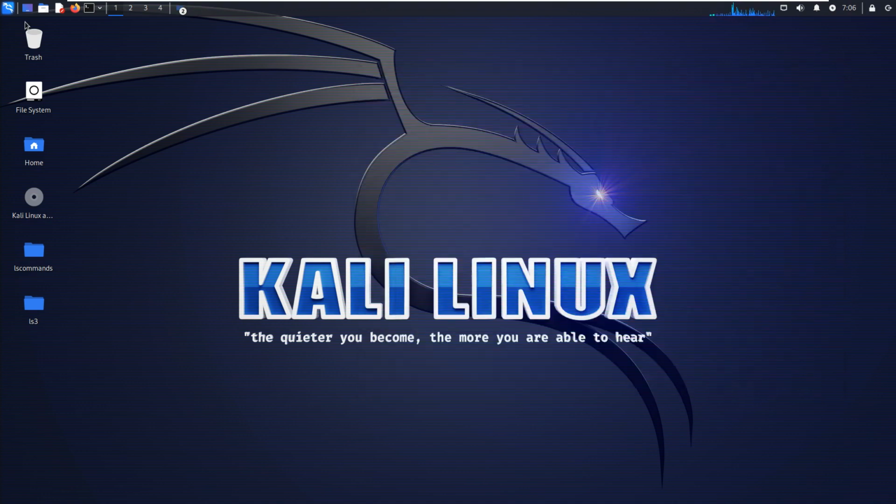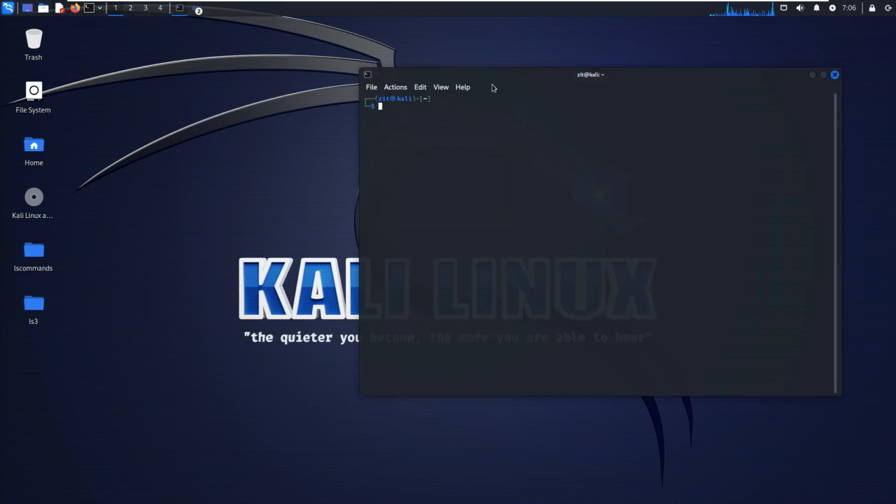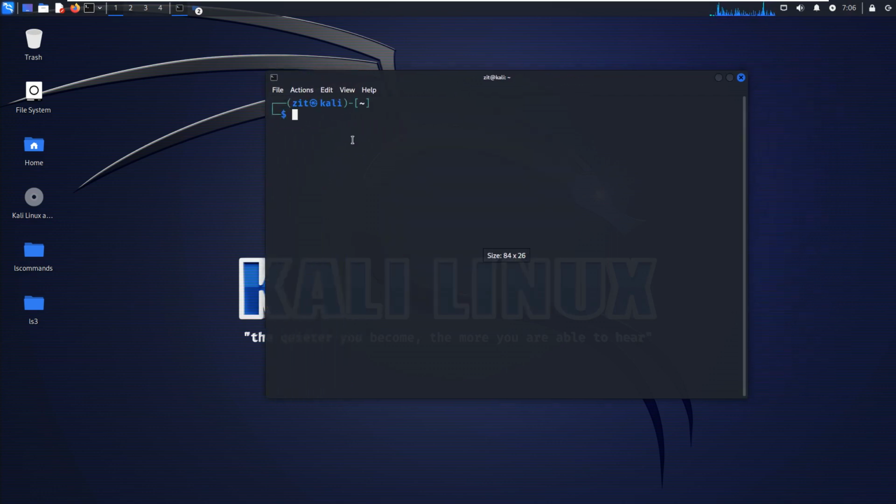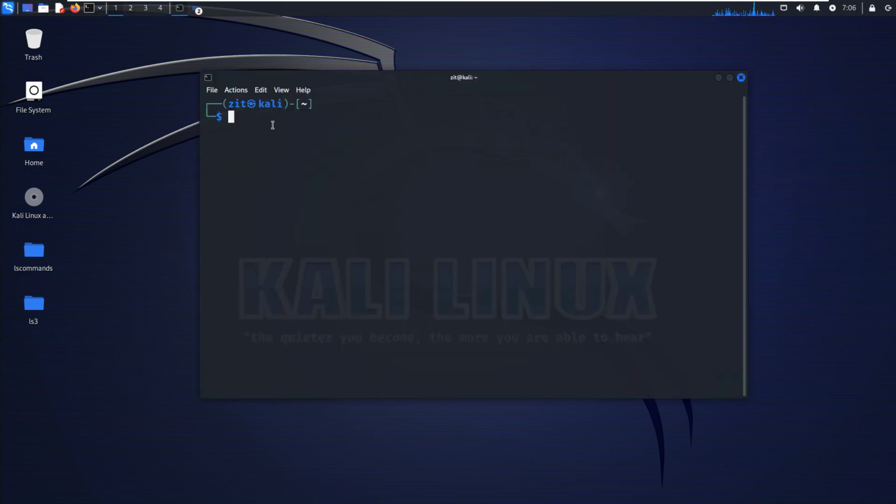I will open a new terminal and zoom it a little. Today we covered some basic commands with some of the flags. It's so important that you should learn this. Cd dot dot goes one step back. Cd means change directory, and cd dot dot comes back one step. Also, this command will bring us back to the home directory, and this one to the root directory.